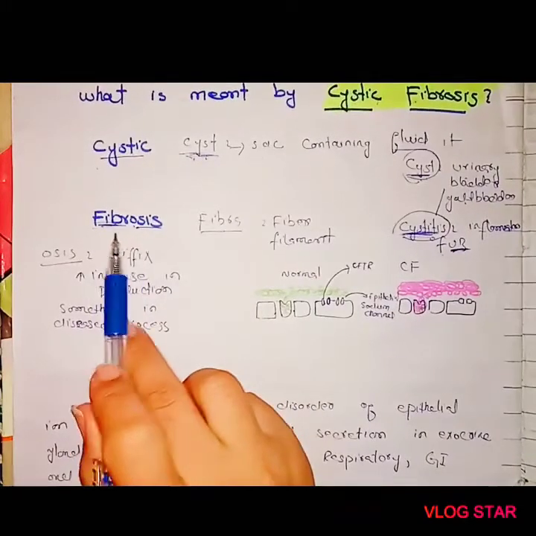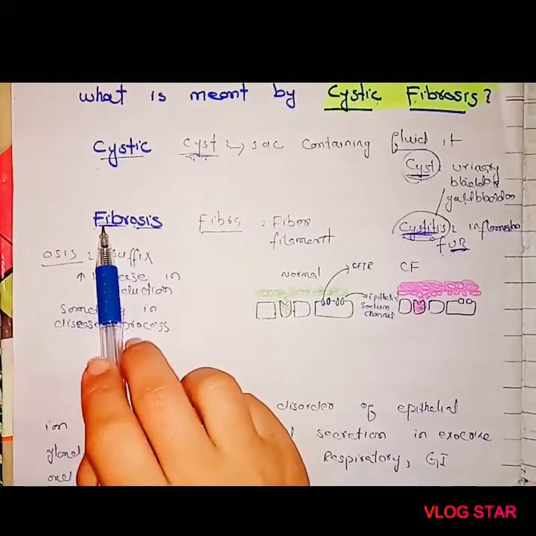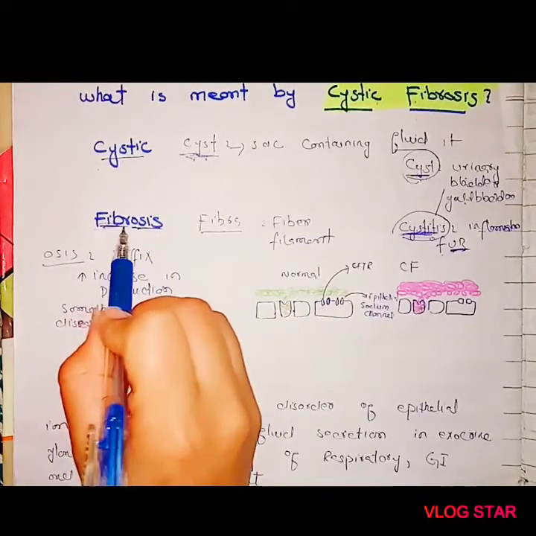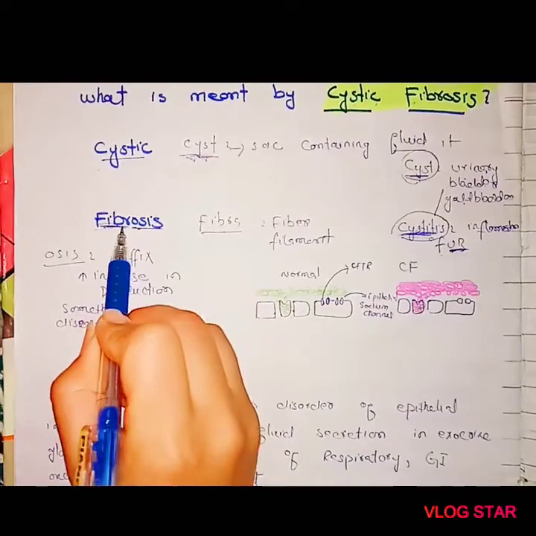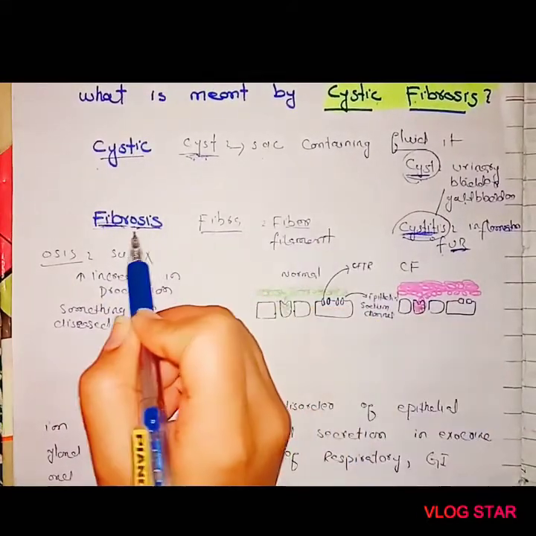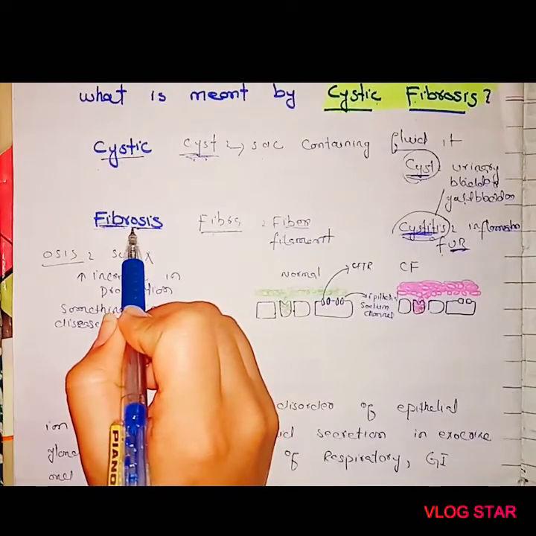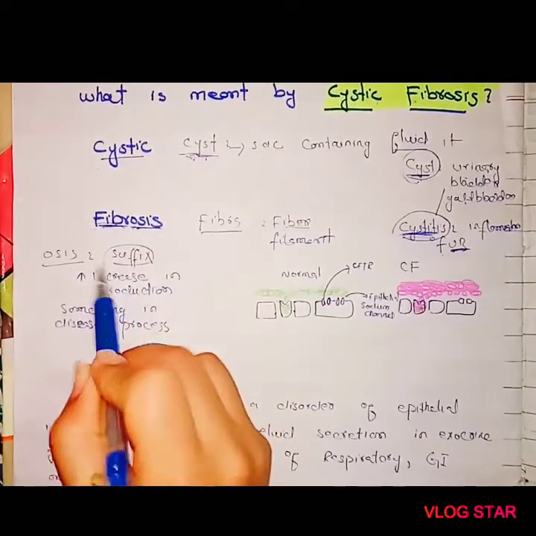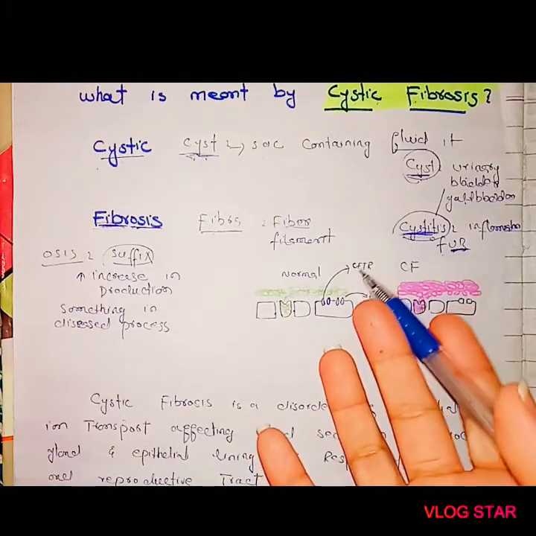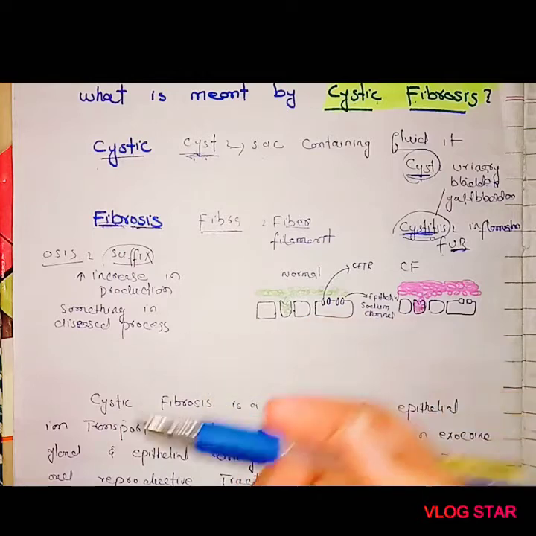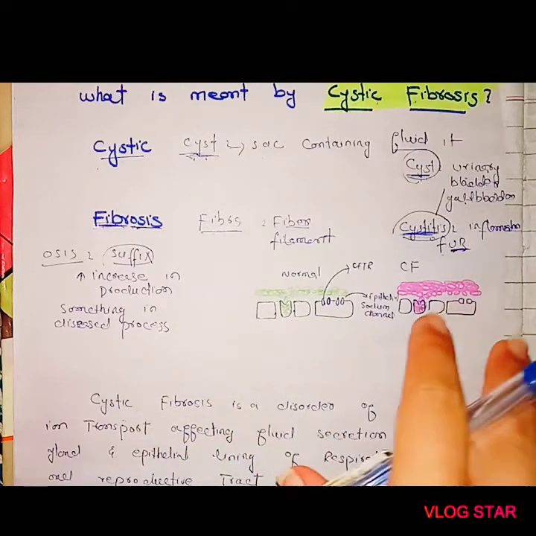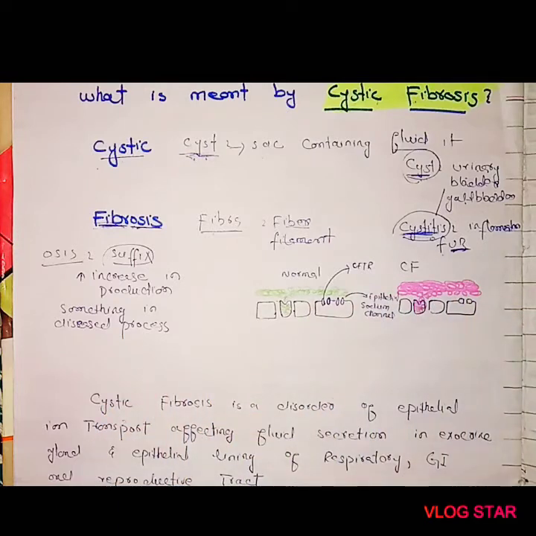Fibrosis is derived from a Latin word. We break it into parts: fibra is derived from the Latin word fibra, meaning fiber or filament, and osis is mostly used as a suffix meaning there is increased production of something, or something in a diseased process, which may be a tissue or an organ in the disease process.